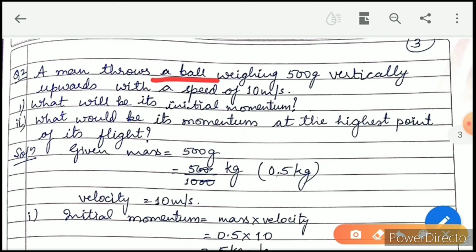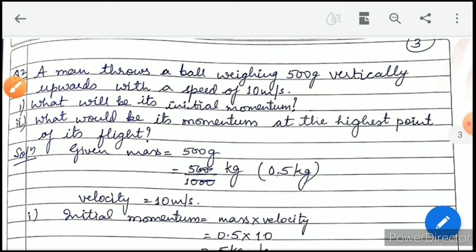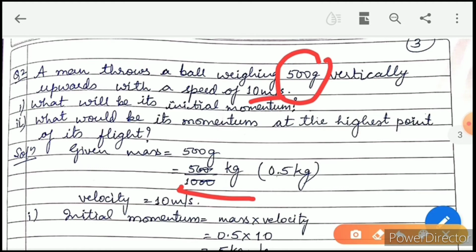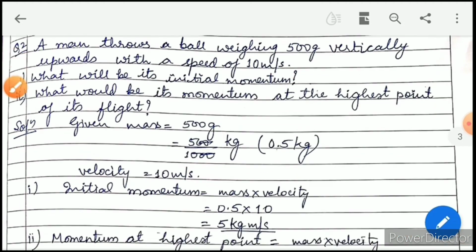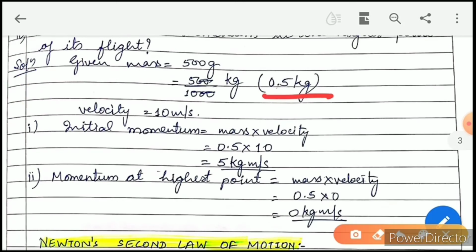A man throws a ball, with the mass given in grams, vertically upwards with a velocity that is also given. What will be the initial momentum? To find the initial momentum, first convert gram into kg, as the SI unit is kg meter per second. So it will become 500 upon 1000, which is 0.5 kg. The velocity is already 10 meter per second. So the initial momentum will be 5 kg meter per second.